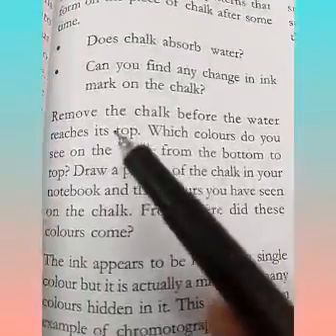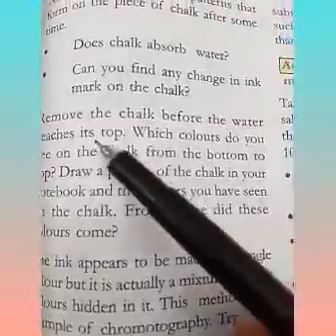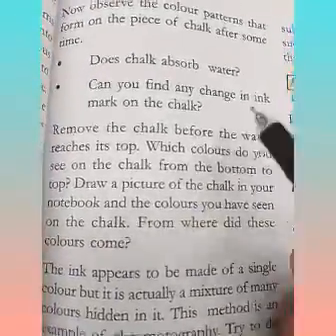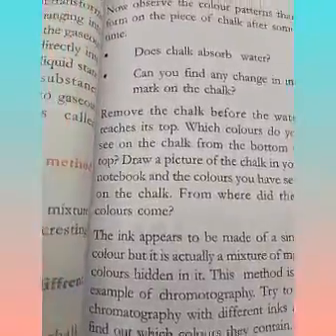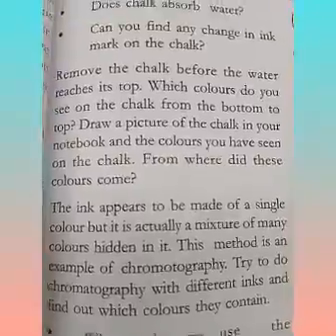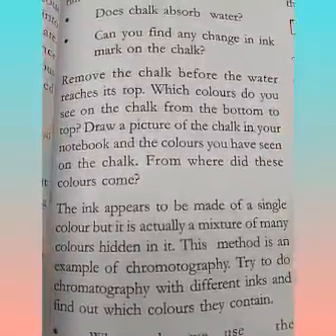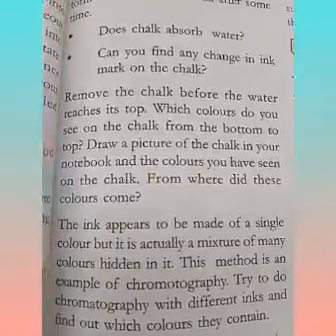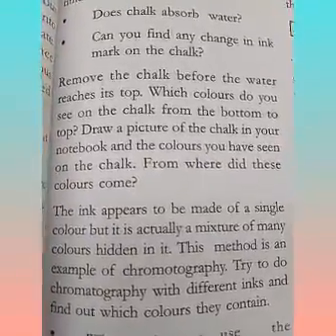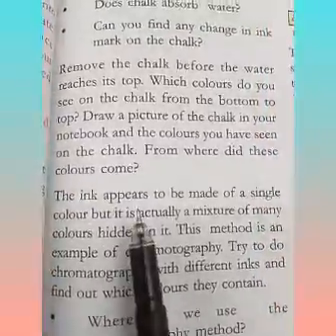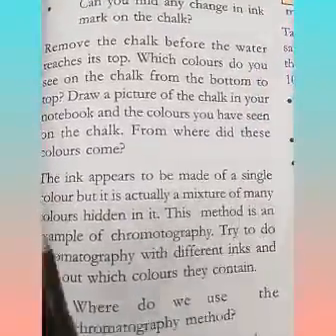So now remove the chalk before the water reaches its top. Which colors do you see on the chalk? After removing the chalk from the water, you will be observing some different colors on the chalk. So by this method we can see in a chalk a number of hidden colors. See here, the ink appears to be made of a single color.